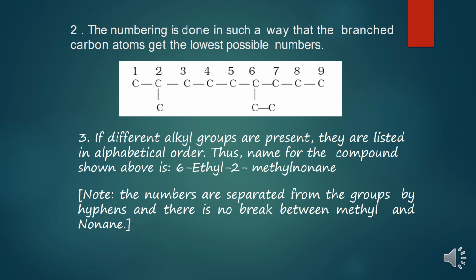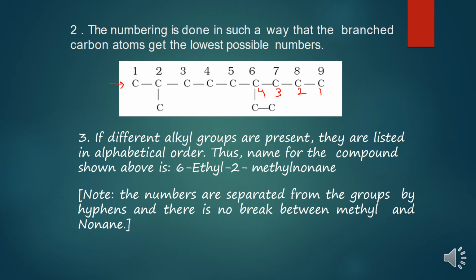And if I start from the right hand side, this is 1, 2, this is 3, and this is 4. It cannot be considered. Why? Because I will get the lower position only if I start moving from the left. So I will start moving from the left, and on the second and on the sixth carbon atom I will be getting 2 alkyl groups.